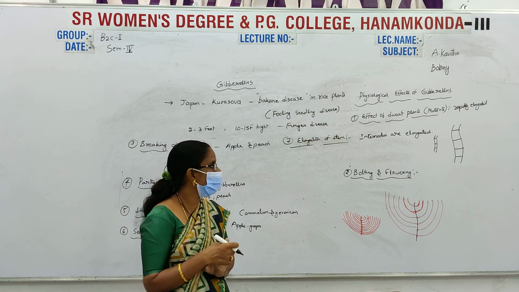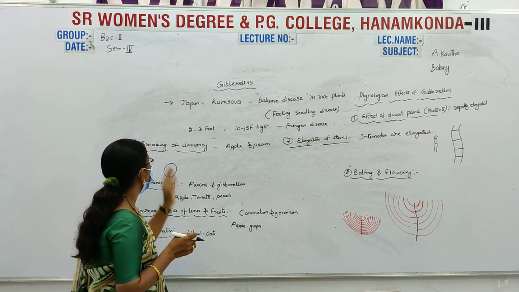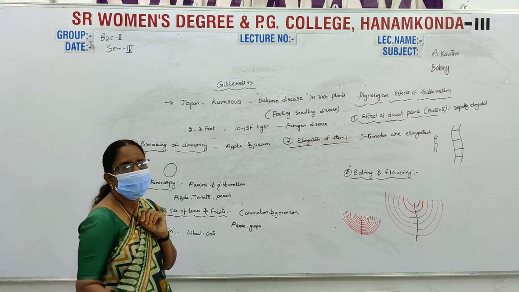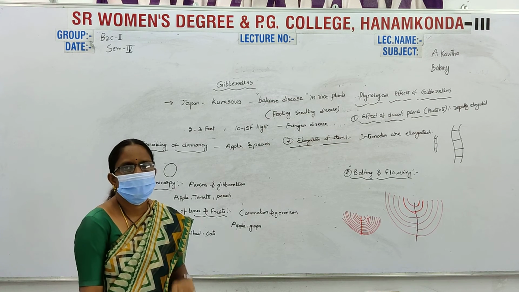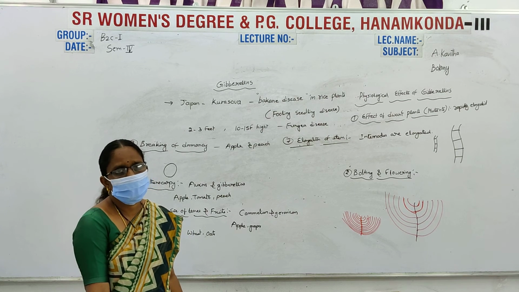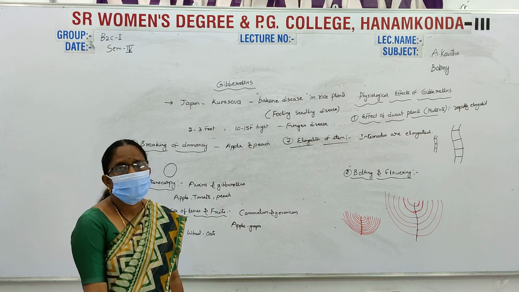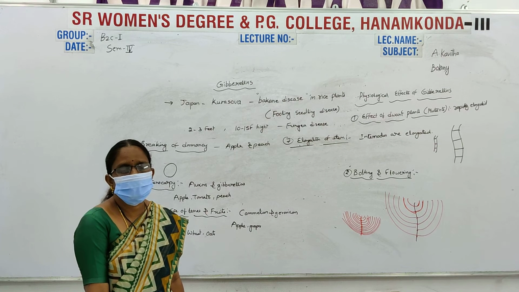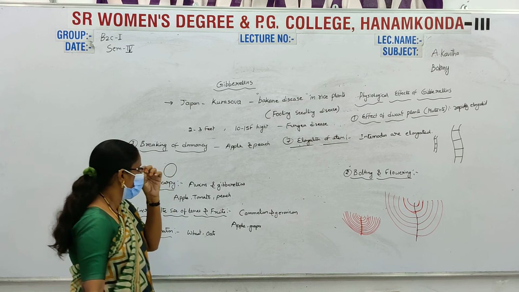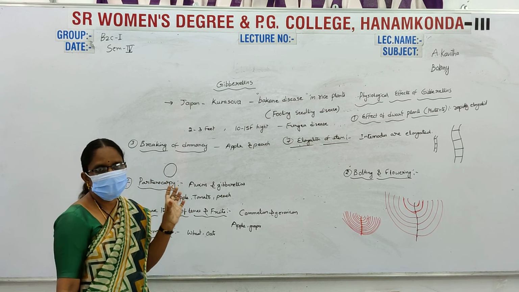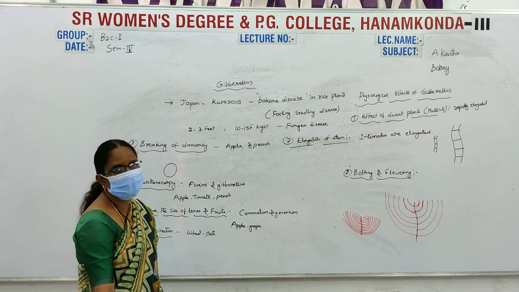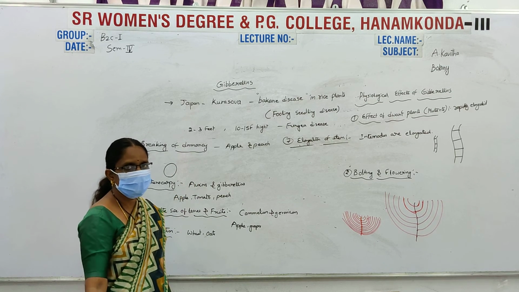And the next one is the breaking of dormancy. Some seeds rest for some period, which is called dormancy. When gibberellins are provided to the dormant seeds, the seeds immediately germinate and form a new plant. For example, apple and peach.